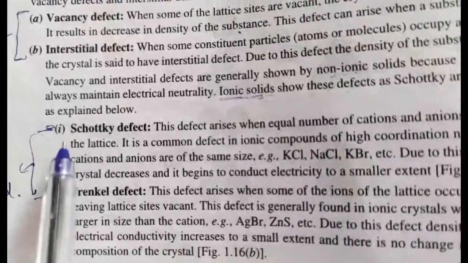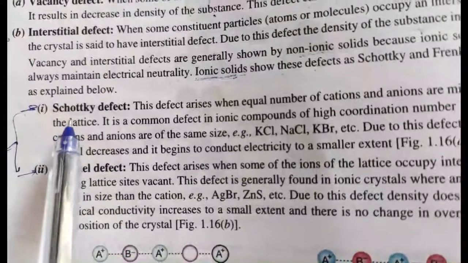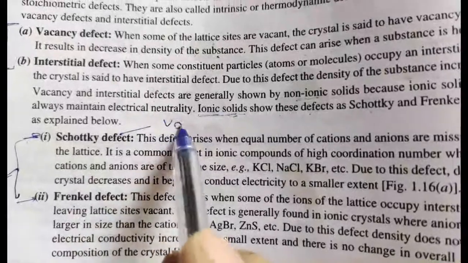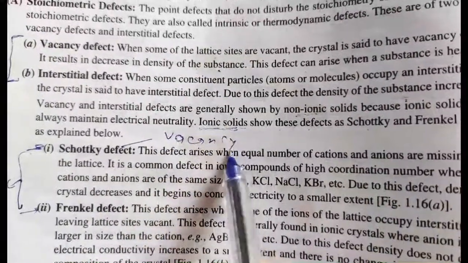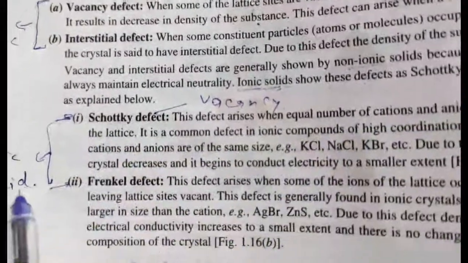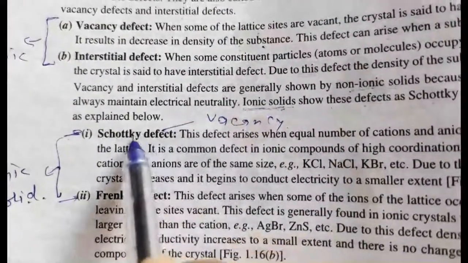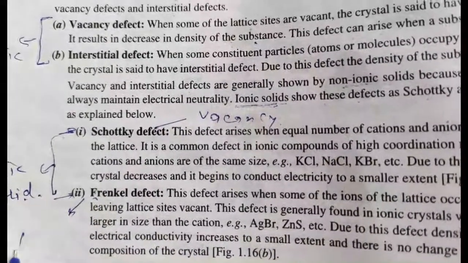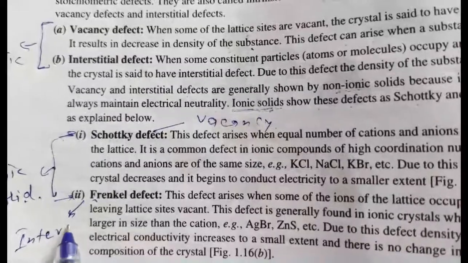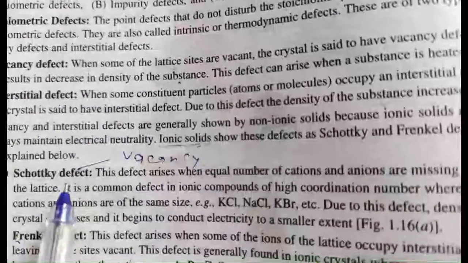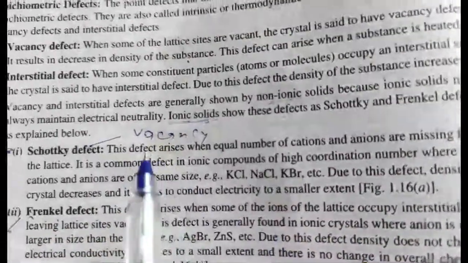Now we will discuss Schottky and Frenkel defect. Schottky, students, please remember, is basically a vacancy defect. Okay, it's similar to this one, vacancy. So in case of ionic solid, vacancy defect is known as Schottky defect and interstitial defect is known as Frenkel defect. Okay, interstitial defect is Frenkel defect and Schottky is basically a vacancy defect.